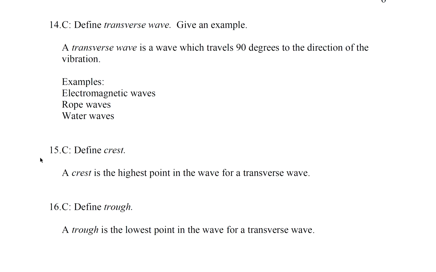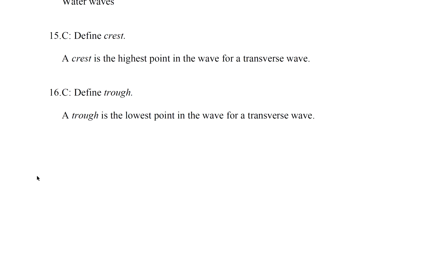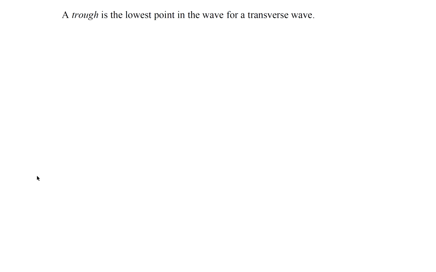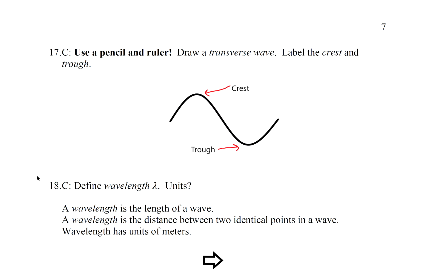Question 15, define crest. A crest is the highest point in the wave for a transverse wave. Question 16, define trough. A trough is the lowest point in the wave for a transverse wave. Question 17, draw a transverse wave, label the crest and trough. So the crest is the highest point, the trough is the lowest point.